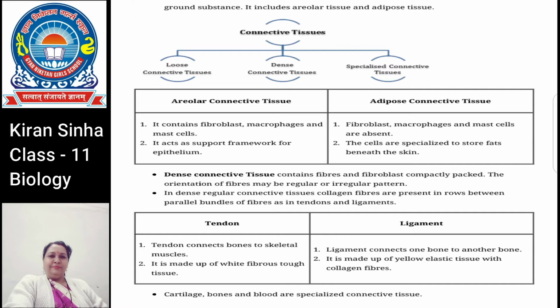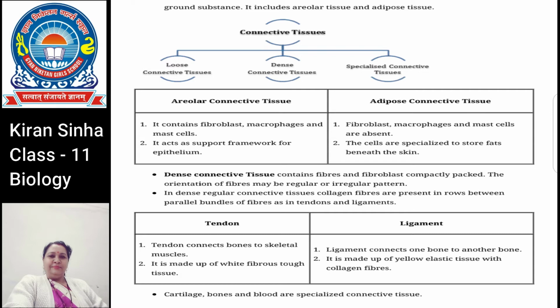The connective tissues are classified into three main tissues like proper connective tissue, supportive connective tissue, and fluid connective tissue. Proper connective tissue is further divided into loose connective tissue and dense connective tissue. Further, loose connective tissue is divided into areolar connective tissue, adipose connective tissue, and white fibrous tissues.